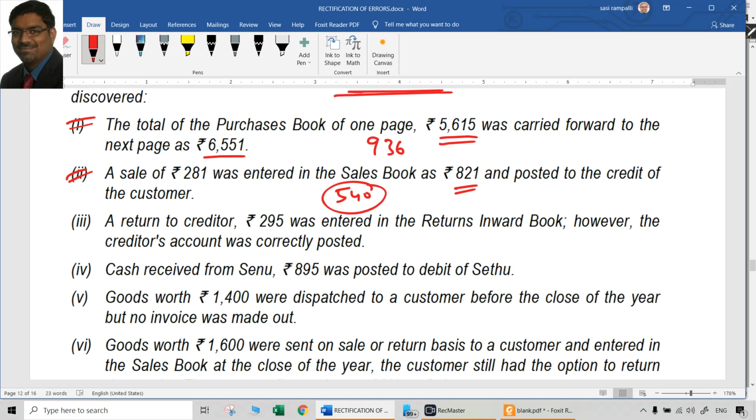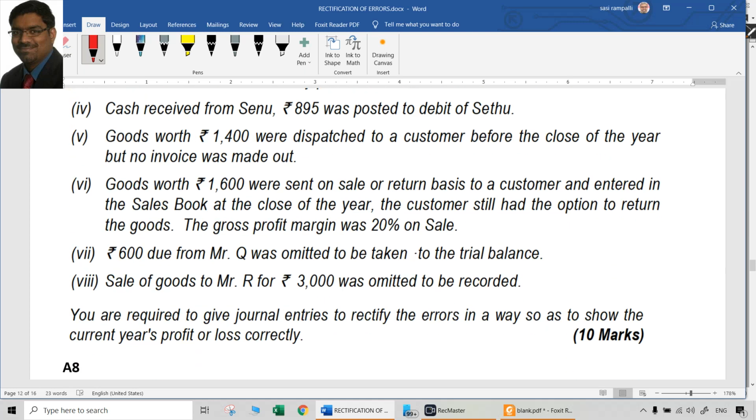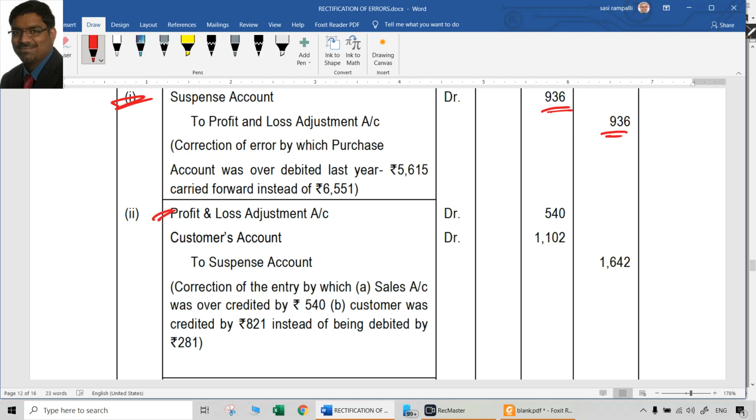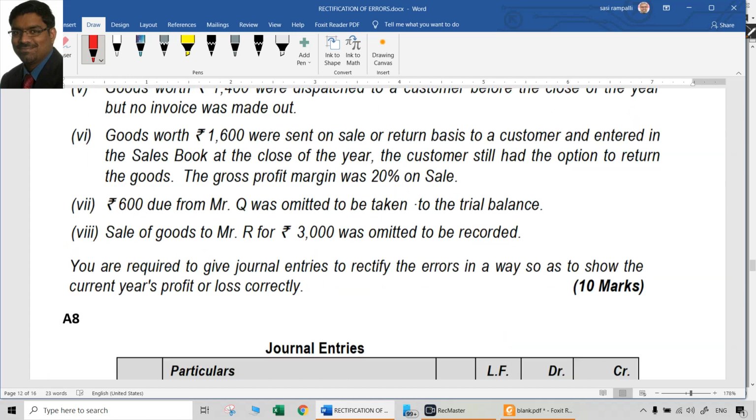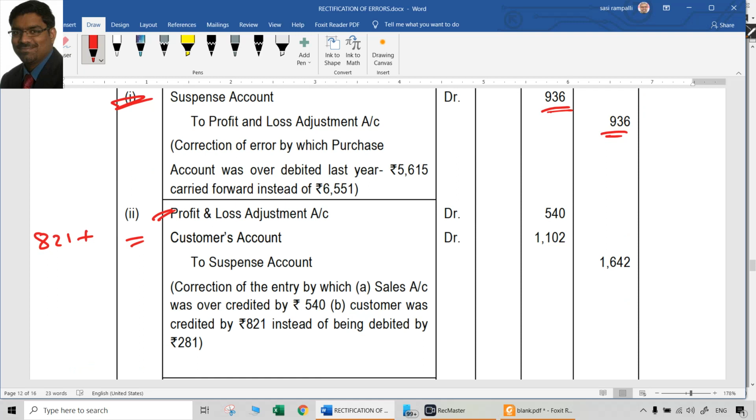So first, to cancel this 821 posted to the credit of the customer, customer account should be debited with 821. Plus, to give the correct debit, 281 also has to be debited to the customer now. Customer account can be debited now, no problem. So 281 plus 821, how much should be debited to the customer account now? 1102.